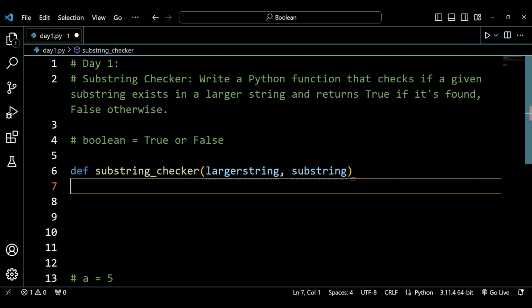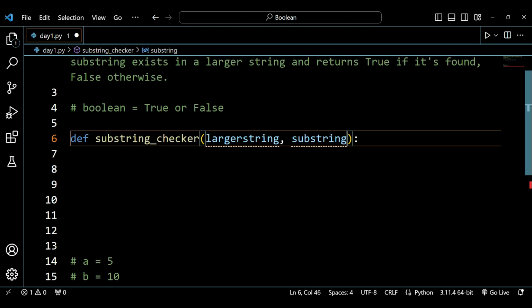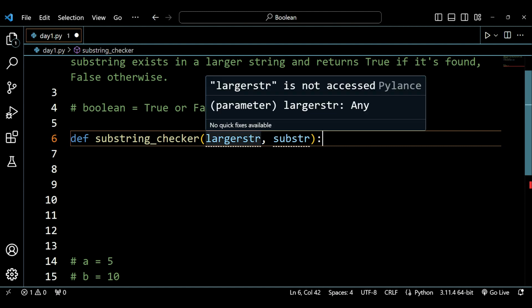Now I can write substr, and I can write larger str, to keep it short.